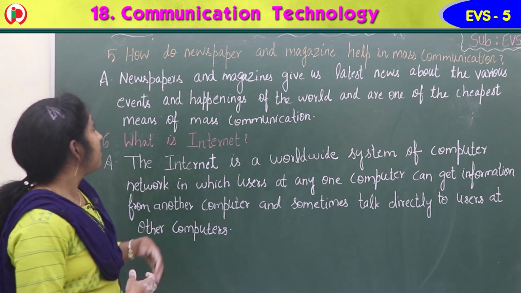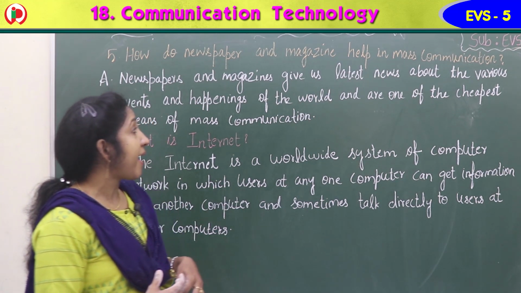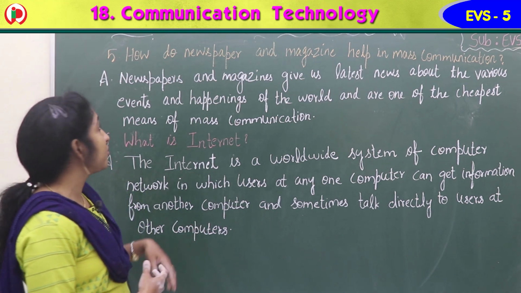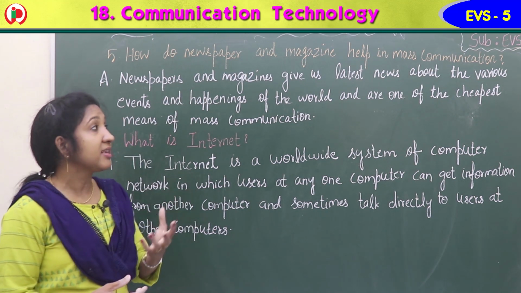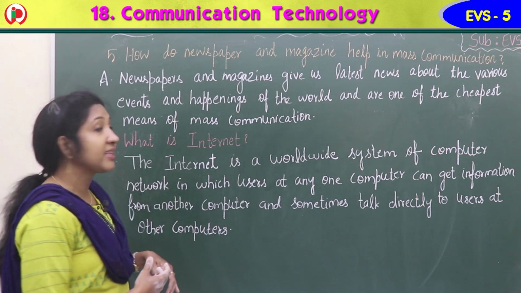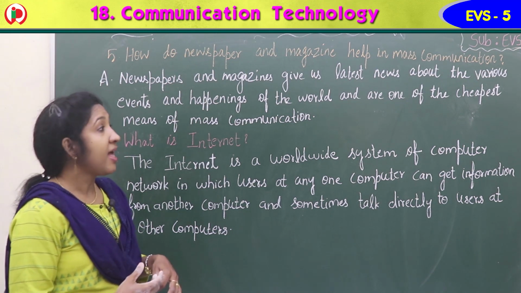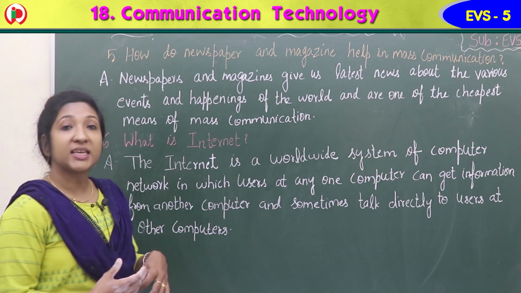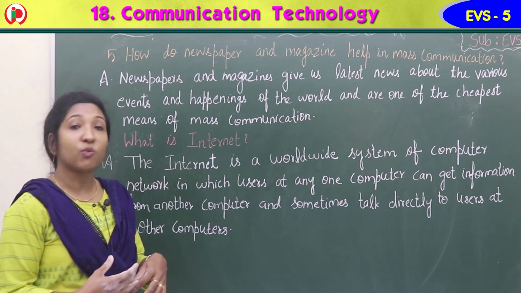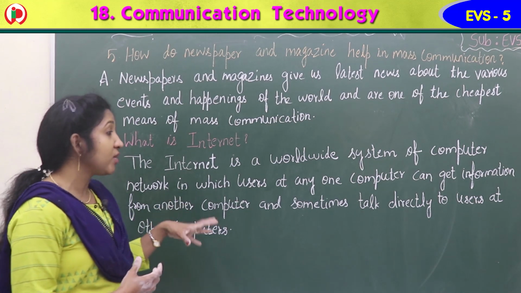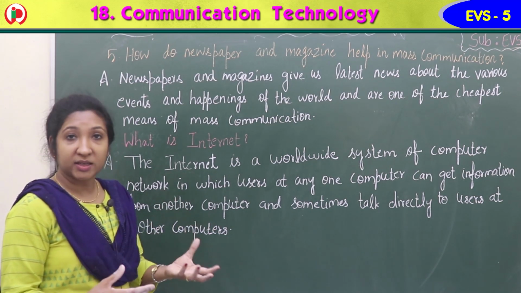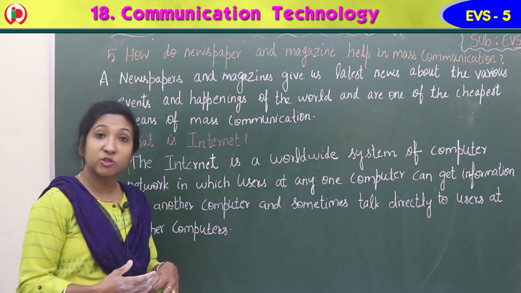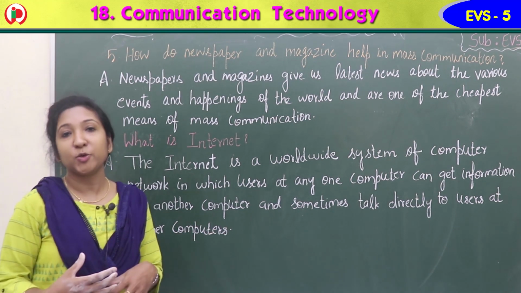That is internet. So fifth question, how do newspaper and magazines help in mass communication? Newspapers and magazines give us latest news about the various events and happenings of the world and are one of the cheapest means of mass communication. Sixth one, what is internet? The internet is a worldwide system of computer network in which users at any one computer can get information from another computer and sometimes talk directly to users at other computers.